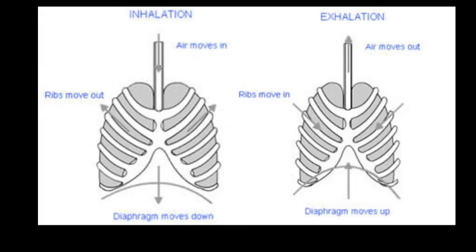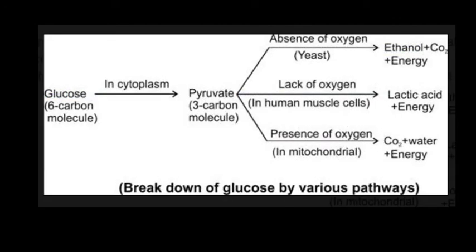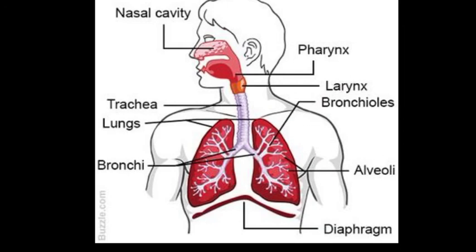If you talk about the human respiratory system, this is the human respiratory system. It is composed of lungs, meaning human beings respire by the lungs. These are attached to a system of tubes which open on the outside through the nostrils.